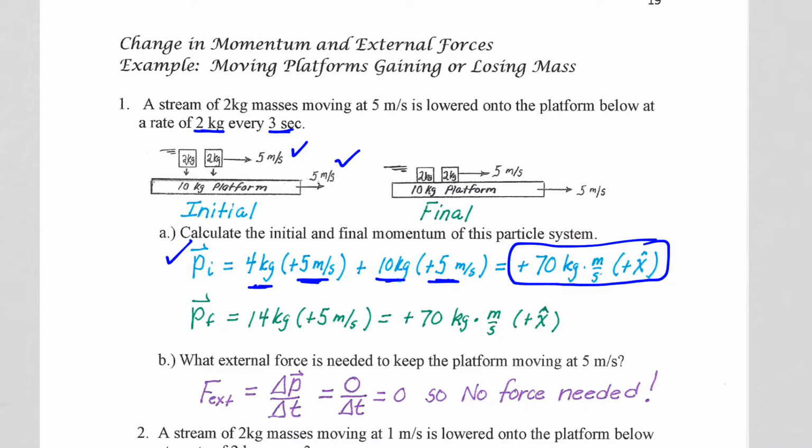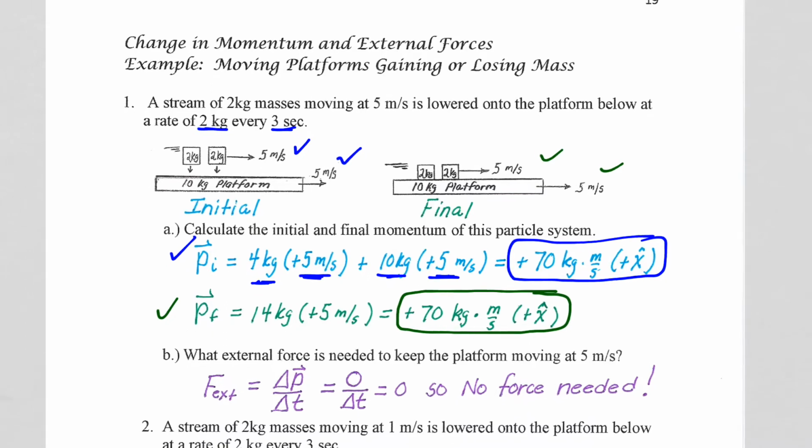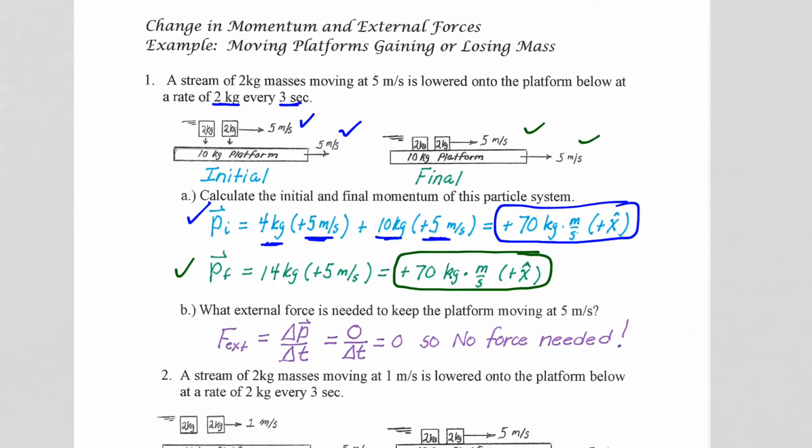Well, if we lower those 2 kilogram masses onto the platform, making the platform heavier, but not changing anything with the speeds, then we see that we have the same final momentum, plus 70 kilograms meters per second in the positive x direction, in which case we had no change in momentum.